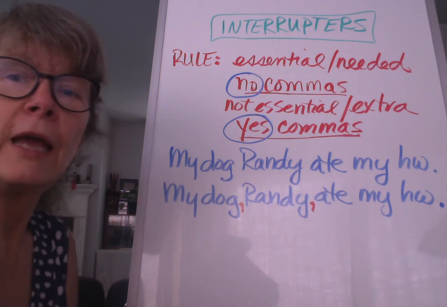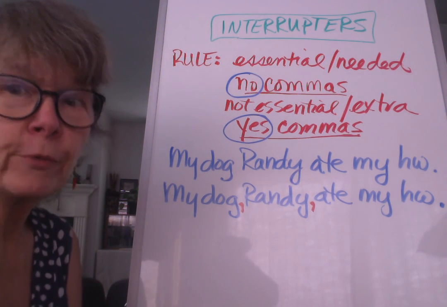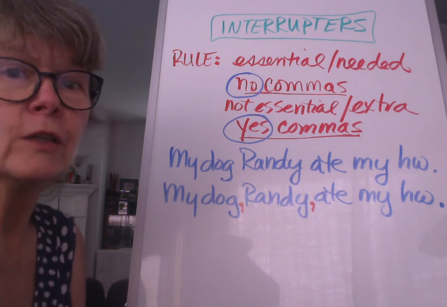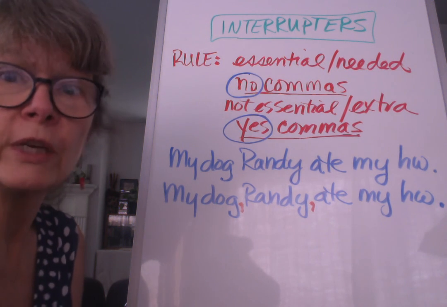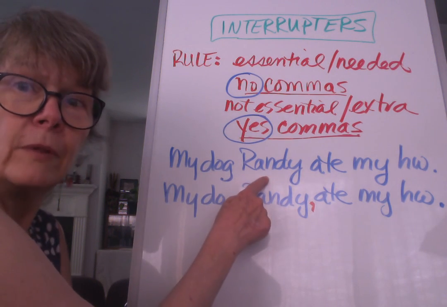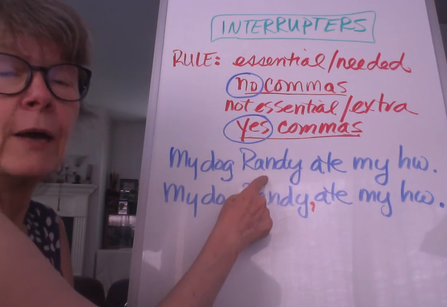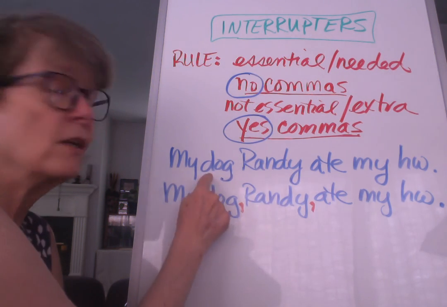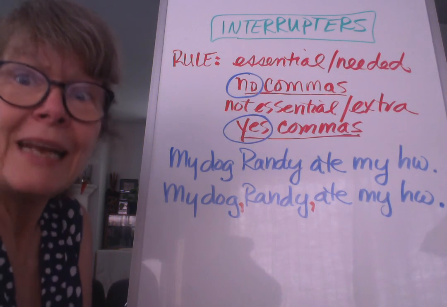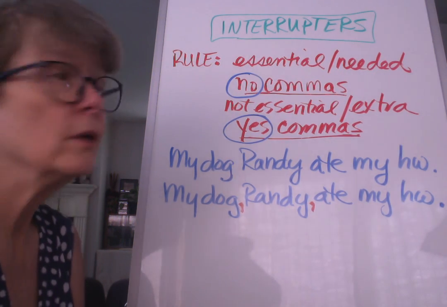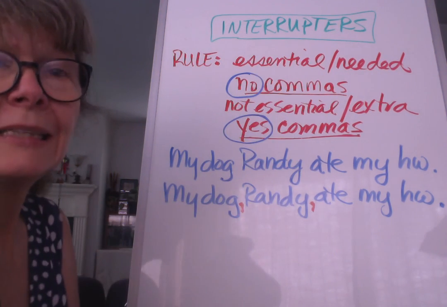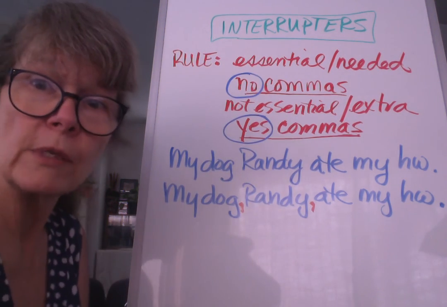All right, so here's an example to show us the difference. My dog Randy ate my homework. Well, what if I have 3 dogs? If I just say my dog ate my homework, we won't know which one did it. So we need the word Randy there to tell us which dog, right? So my dog Randy ate my homework. Randy is an appositive in this sentence because the dog is Randy. So it's an interrupter and it's necessary. Otherwise, we don't know which dog. So since it's essential, it's needed, we don't put any commas around it.